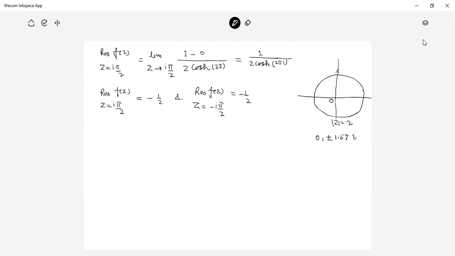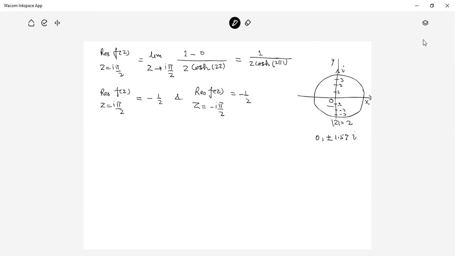This axis is the y-axis, this is the x-axis, with 1, 2, 3 and minus 1, minus 2, minus 3.